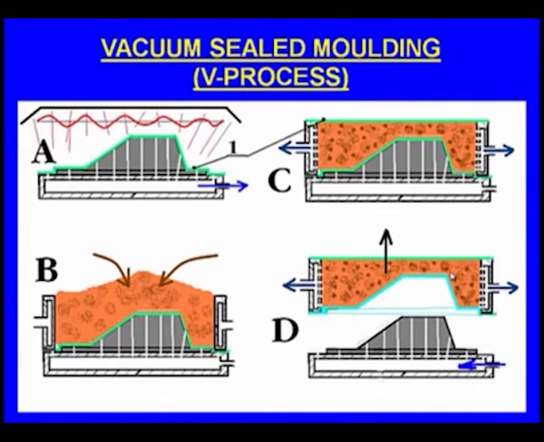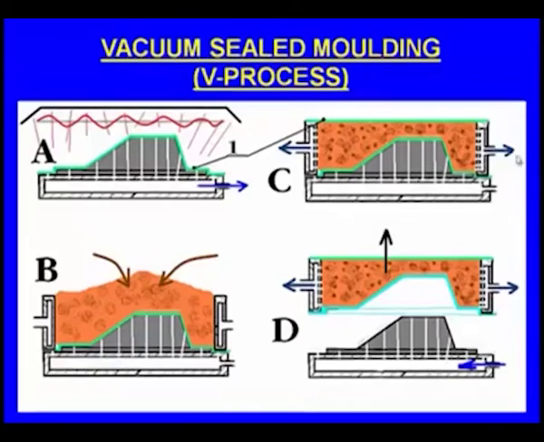Then we assemble these two together, and of course when we make the cope box, there will be a provision for pouring the molten metal. Then we pour the molten metal, the molten metal goes inside the cavity and it solidifies. After it solidifies, in the case of sand casting, we have to break it and apply external pressure for the knockout purpose. But here we just have to release the vacuum. When we release the vacuum, automatically the sand will fall down and we get the solidified casting.